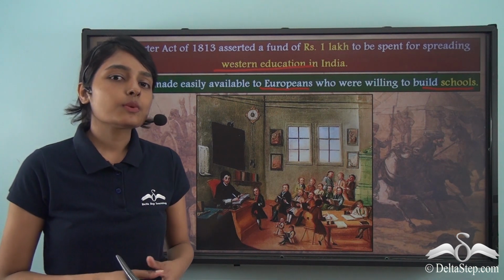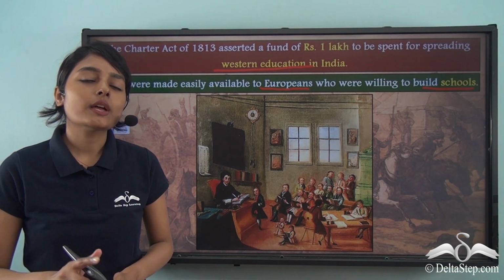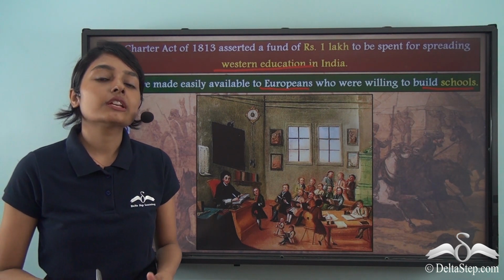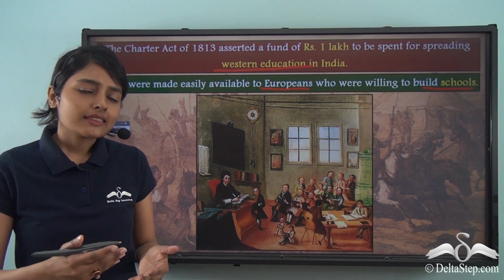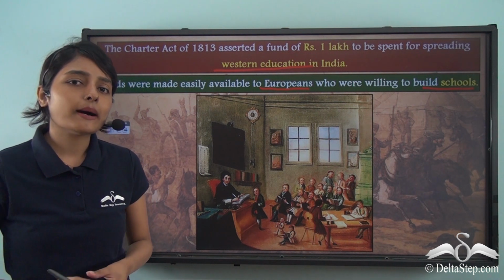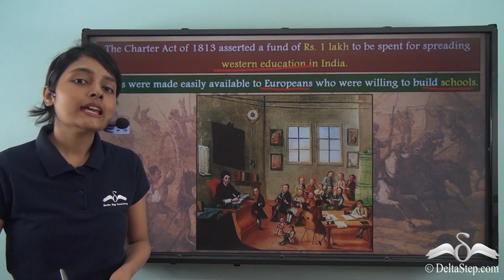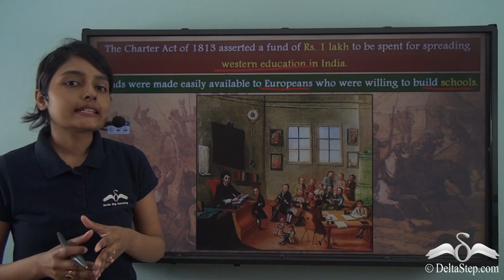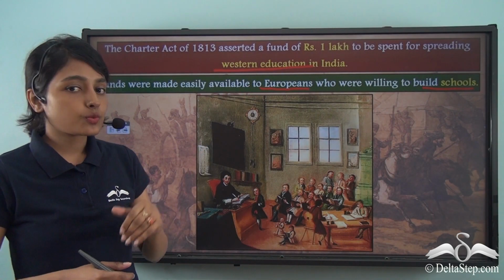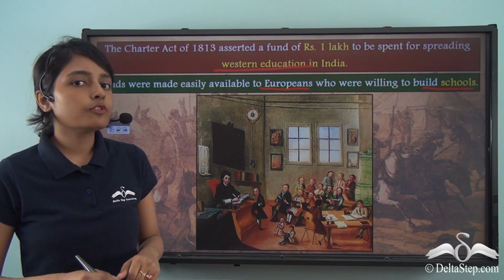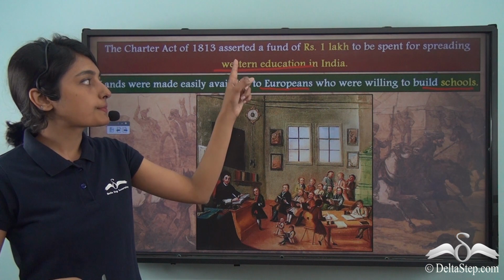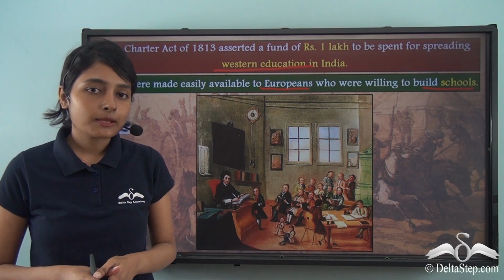Well, as we discussed a while ago, when the peasants were unable to pay the taxes, they were evicted from their lands. These lands were occupied by the East India Company and it used these lands to its own advantage. And in this regard, these lands were given to the Europeans who wanted to build schools in the Indian subcontinent to spread Western education among the masses.